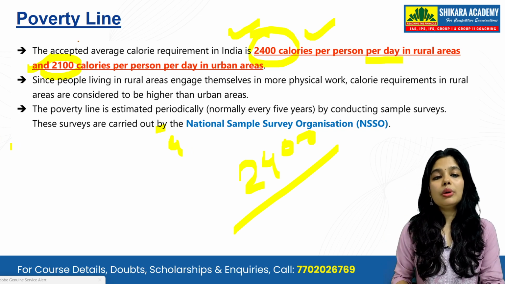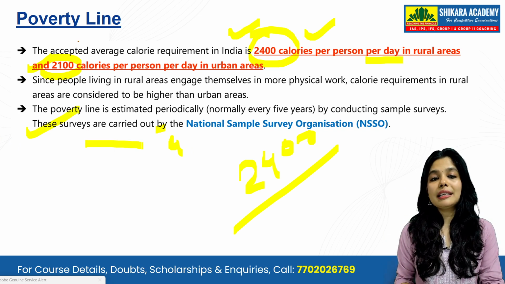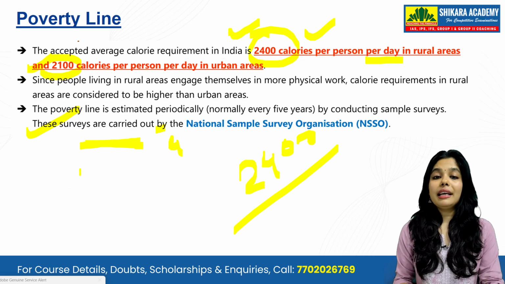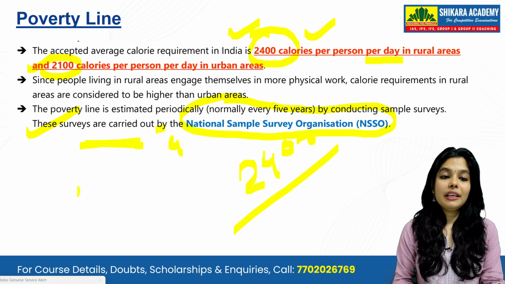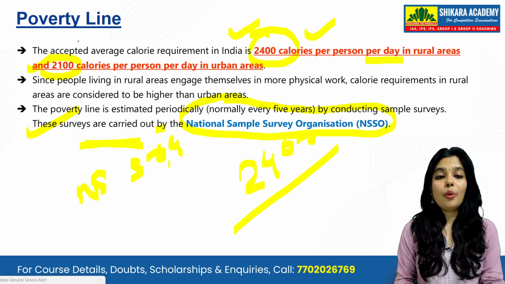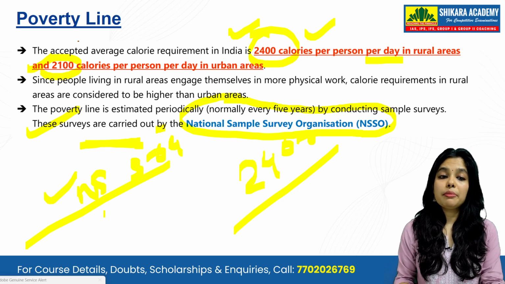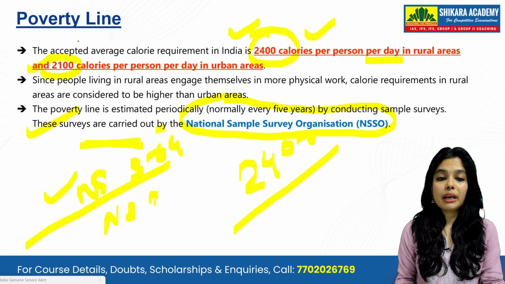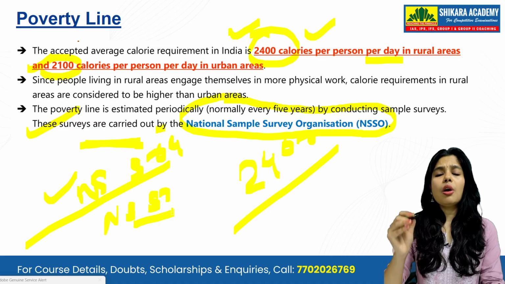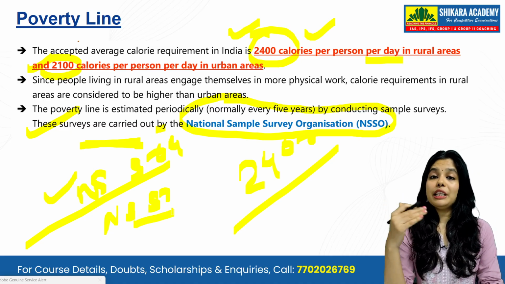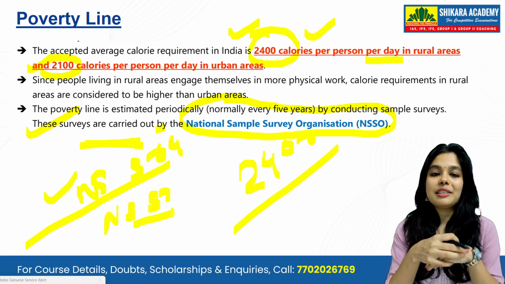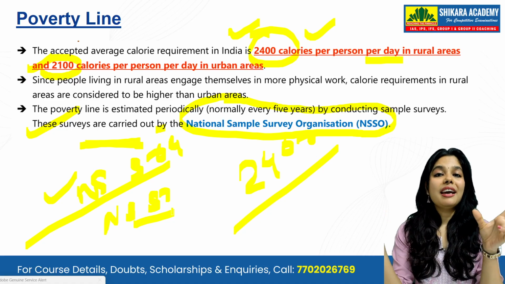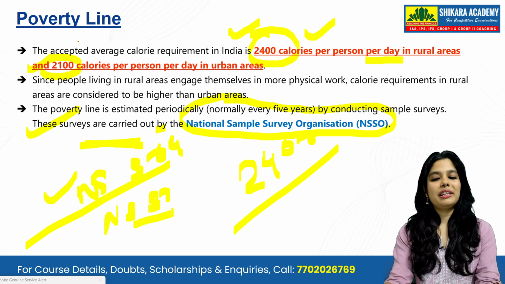And who does the survey for these poverty line estimates? Who does the survey? This body is the National Sample Survey Organization, the NSSO. Yes, NSSO becomes very important, because many times in UPSC a lot of questions are asked on this organization, the National Sample Survey Organization.